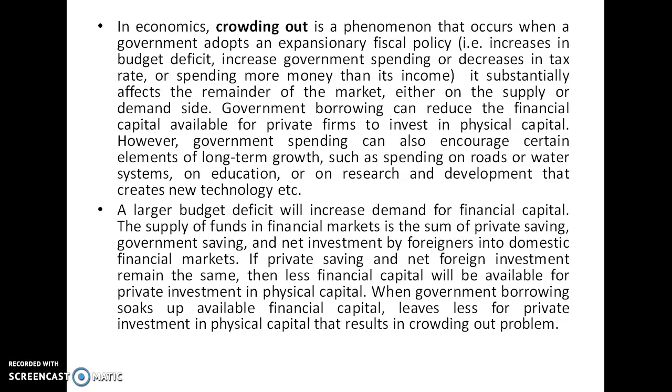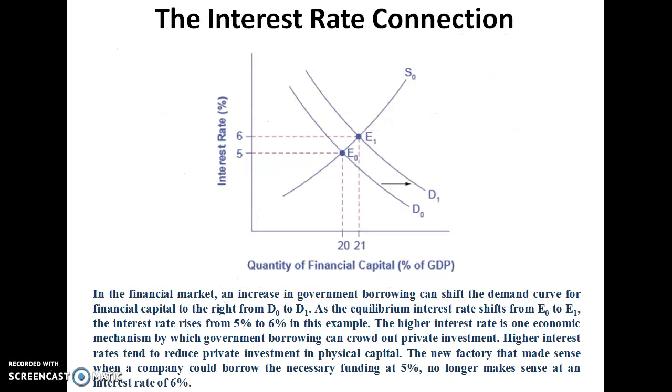When government borrowing soaks up available financial capital and leaves less for private investment in physical capital, that results in the crowding out problem. Let us discuss the relationship between interest rate and the increase in government spending.